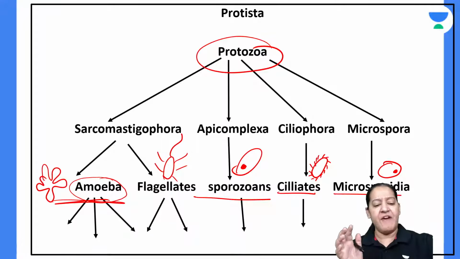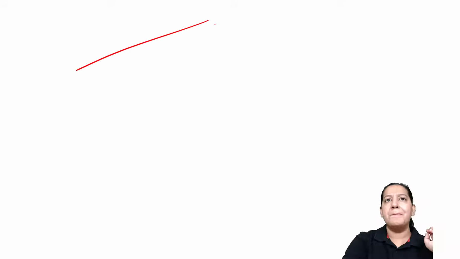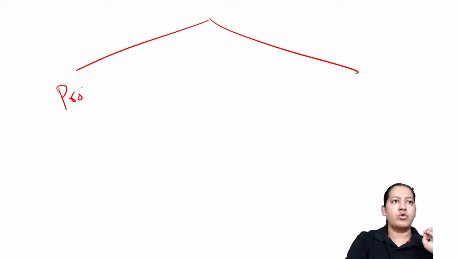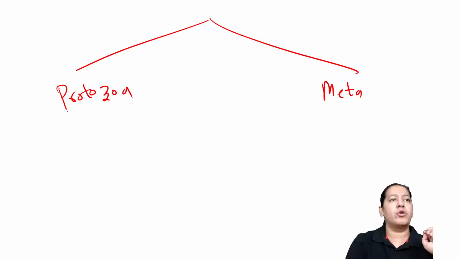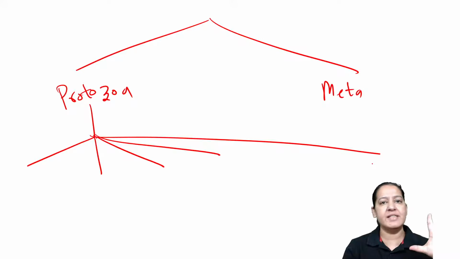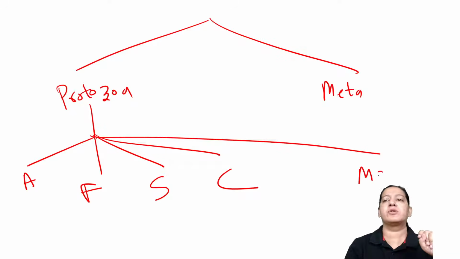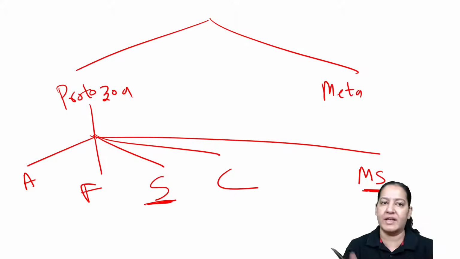So we have 5 categories. What are the 5 categories? I'm dividing into protozoa and metazoa. Let me talk about protozoa. The protozoa is further divided into 5 categories: amoebas, flagellates, sporozoans, ciliates, and microsporidia. Sporozoans and microsporidia, both are spores, learn together.